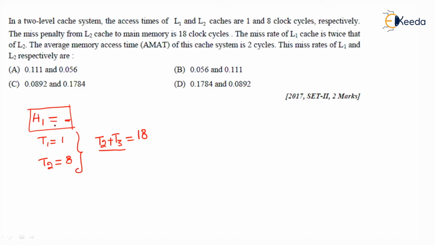Here we are not provided with either hit ratio or miss ratio, so we need to use a different rule for average memory access time.